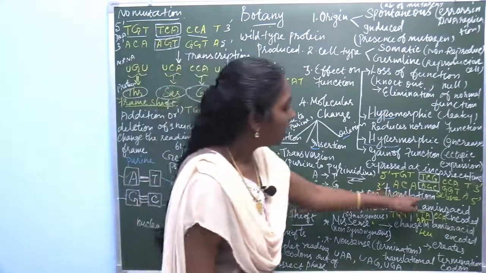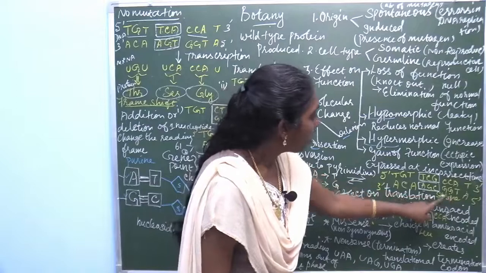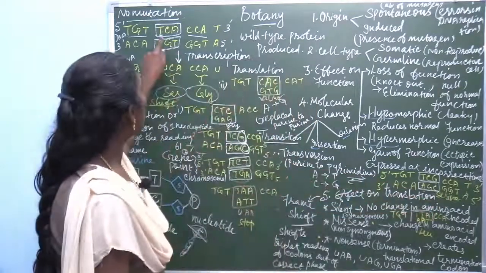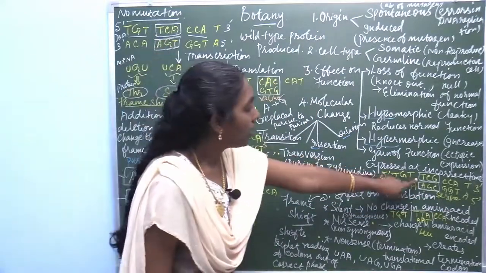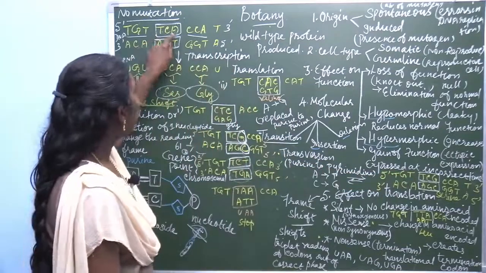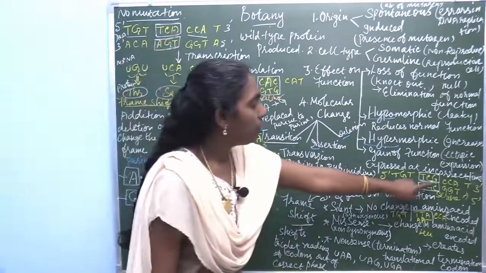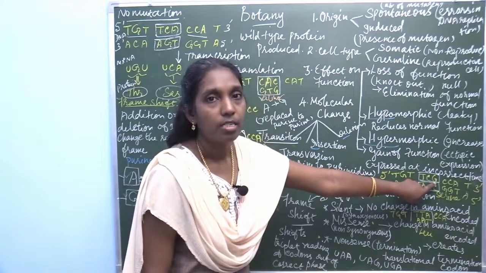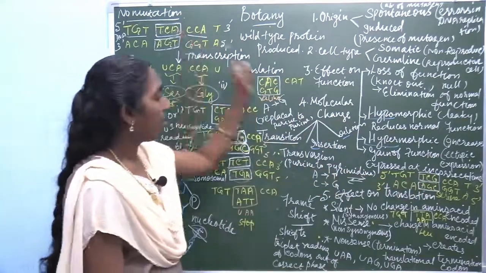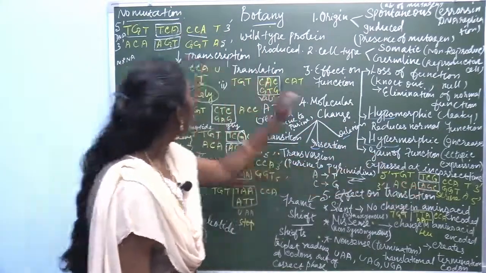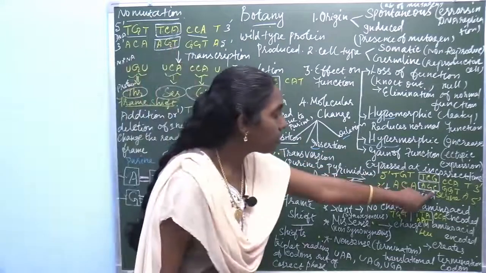But here, this serine is formed because instead of TCA, instead of this A there is G; instead of adenine, guanine is there, and instead of thymine, cytosine is there.